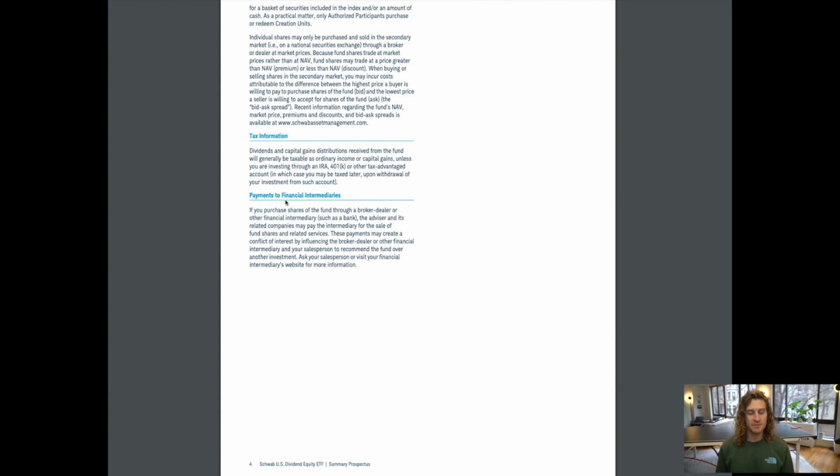Payments to financial intermediaries. If you purchase shares of the fund through a broker, dealer, or other financial intermediary such as a bank, the advisor and its related companies may pay the intermediary for the sale of fund shares and related services. These payments may create a conflict of interest by influencing the broker-dealer or other financial intermediary and your salesperson to recommend the fund over another investment. Ask your salesperson or visit your financial intermediary's website for more information.